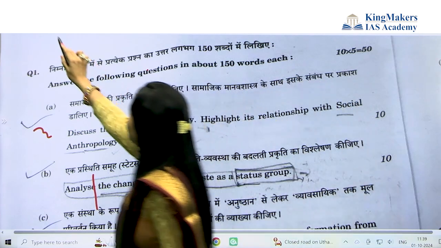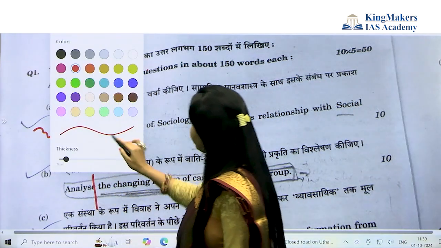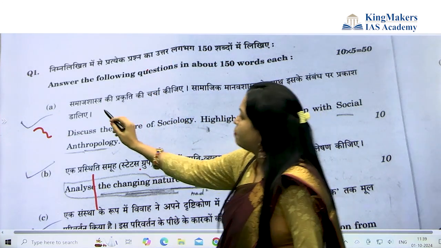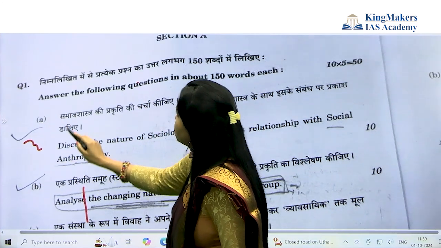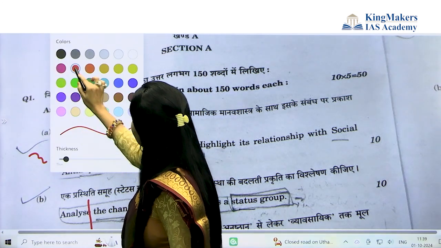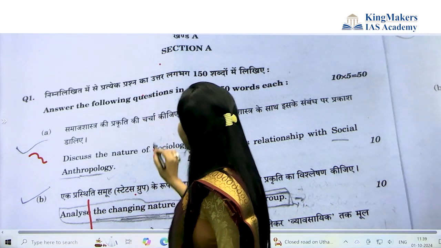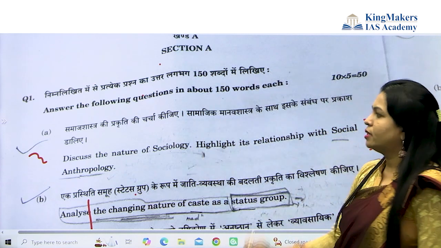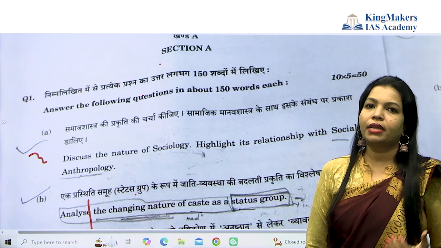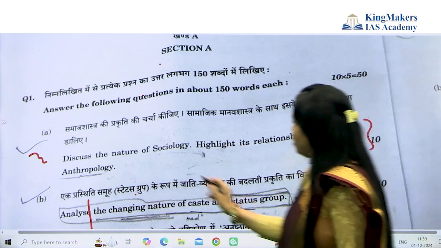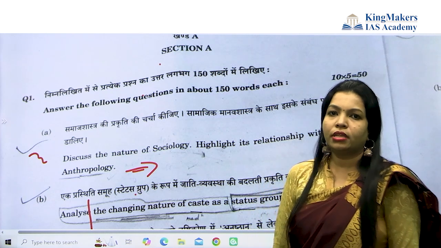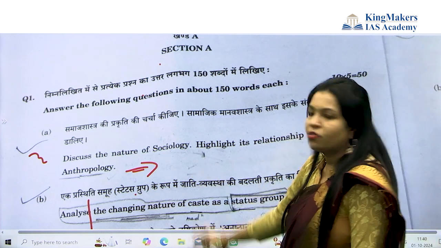For each question, first I'll tell you what the question is, and how you should solve it, keeping in mind which syllabus topic the question is asked from. The handling of questions in the exam premises is very important.